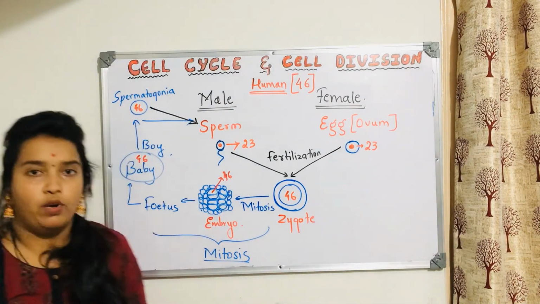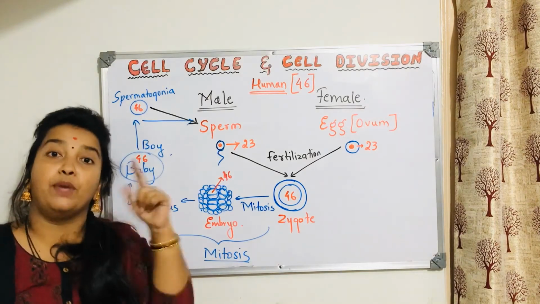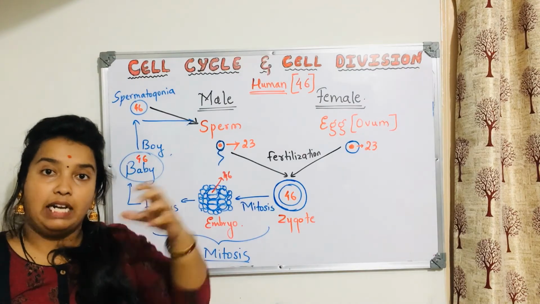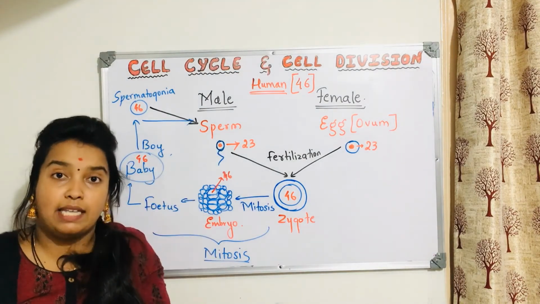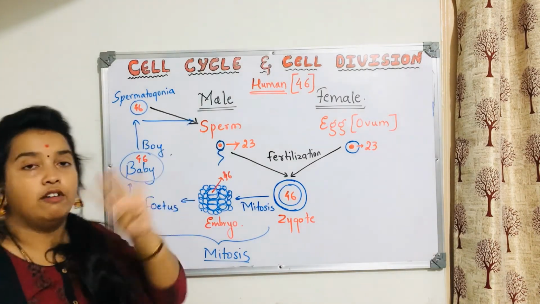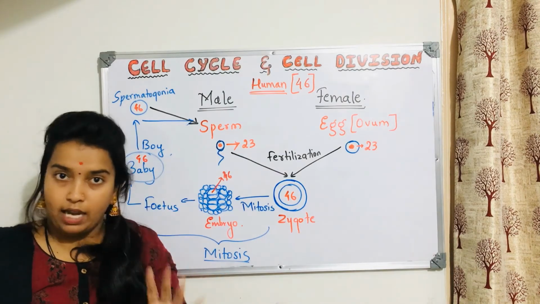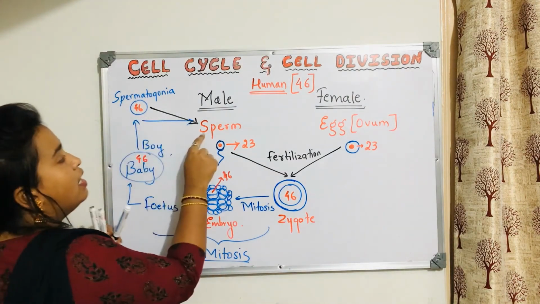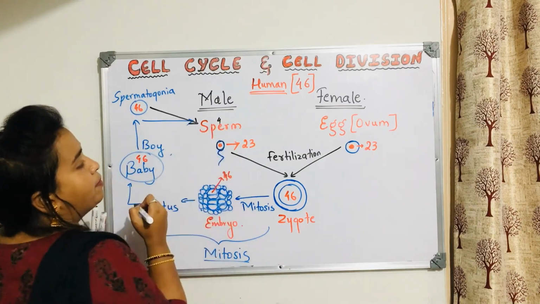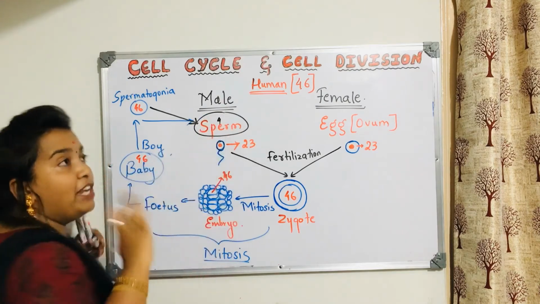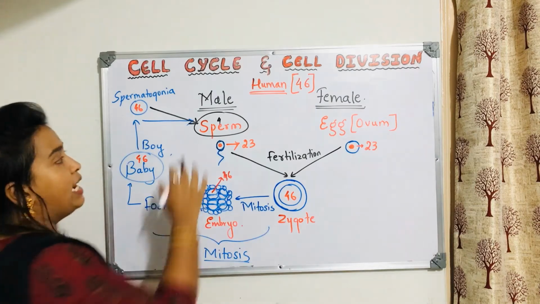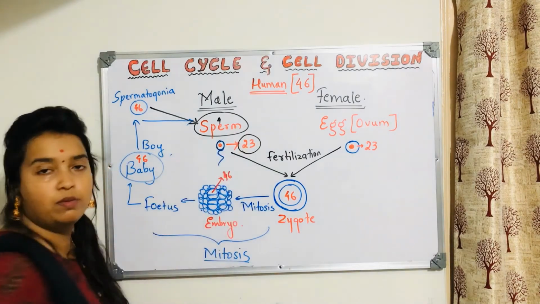One spermatogonia cell, and you know that in meiosis division, what will happen there? Reduction. And it will take place in 2 steps to form how many cells? One parent cell will form how many gametes? It will form 4 sperms. So 46 is there. For example, this is one spermatogonia, and if it is producing 4 sperms, now every sperm will have how many chromosomes? You know, meiosis means reduction division. Then every sperm will have 23 chromosomes.